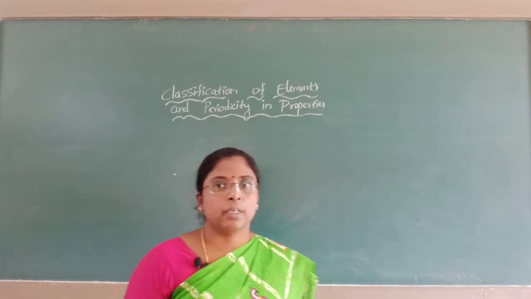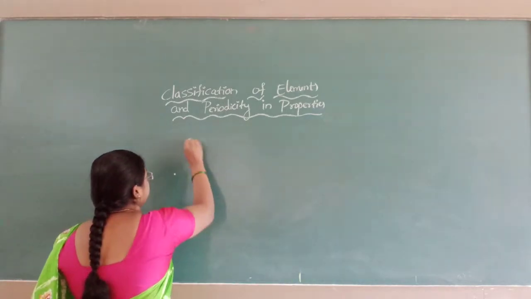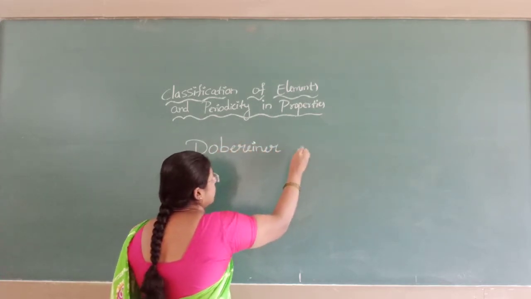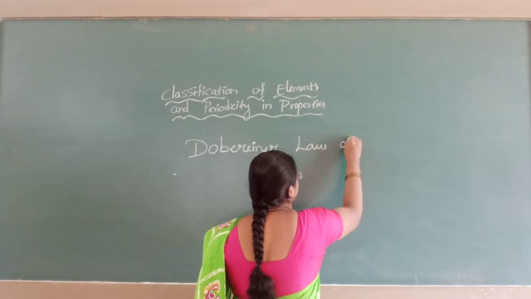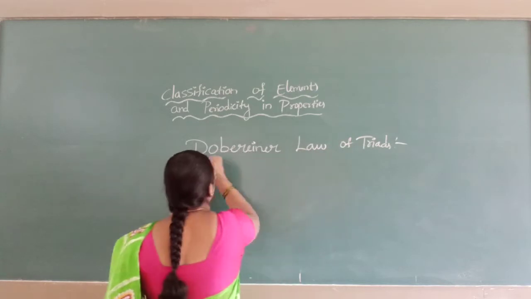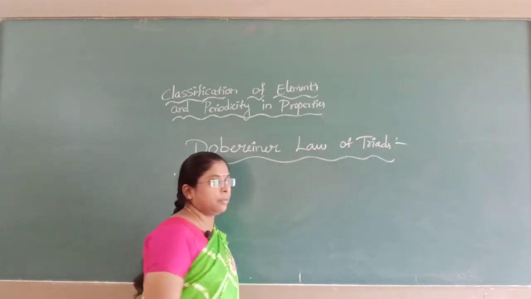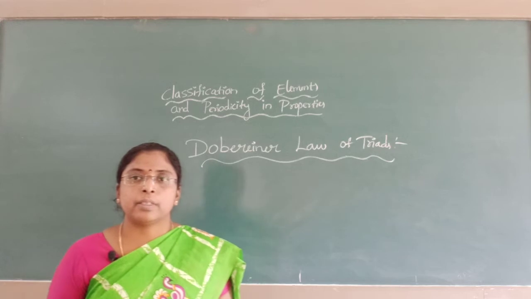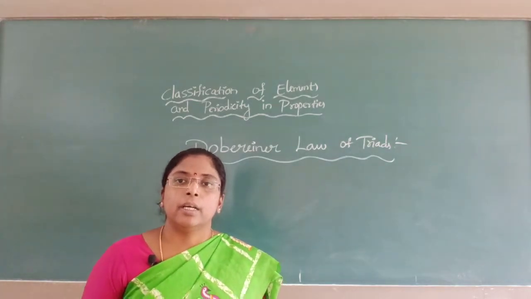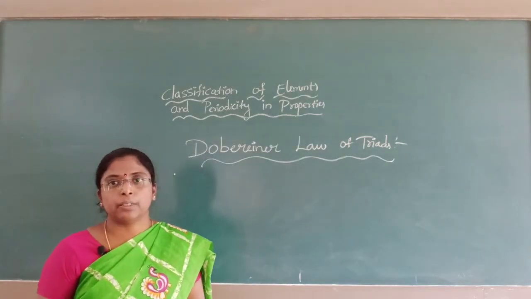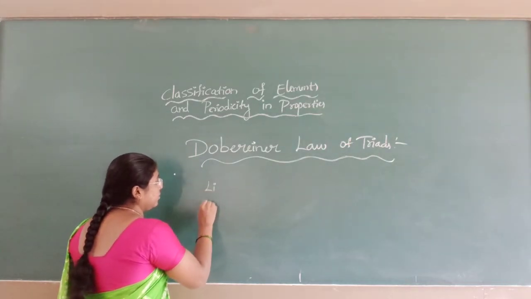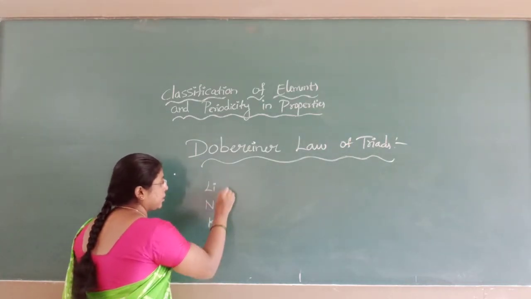The first one is Doberaner. Doberaner's law of triads: three elements having the same physical and chemical properties are arranged in increasing order of their atomic weight. For example, the first triad is lithium, sodium and potassium.